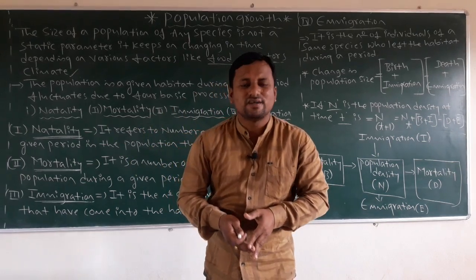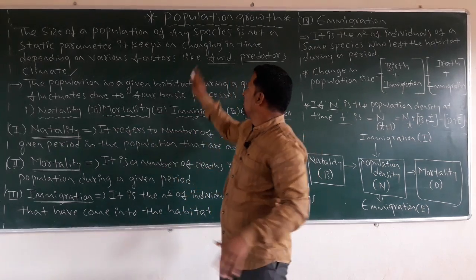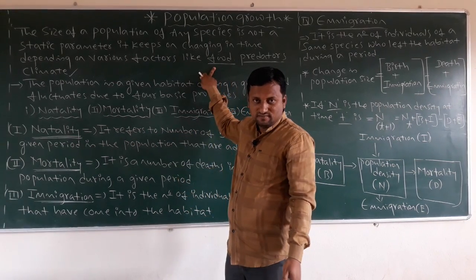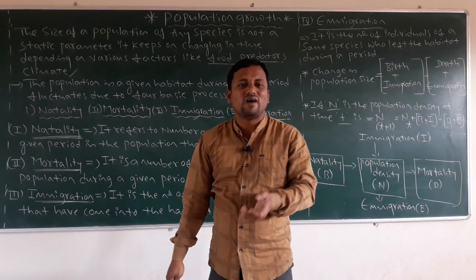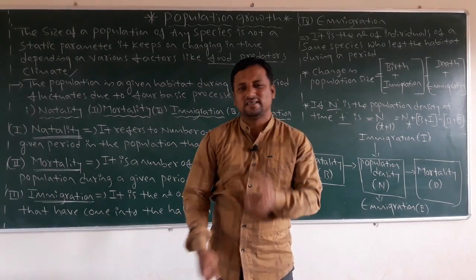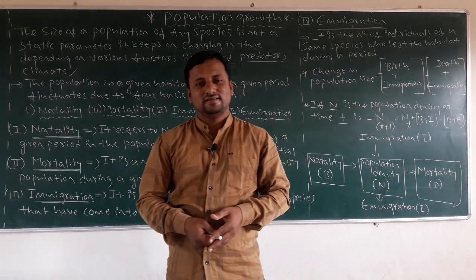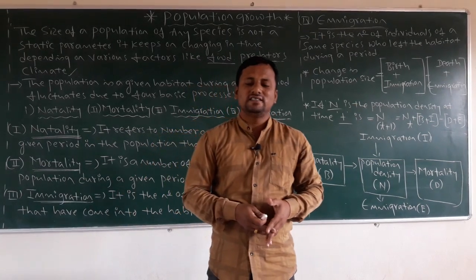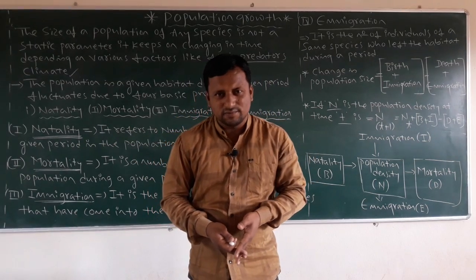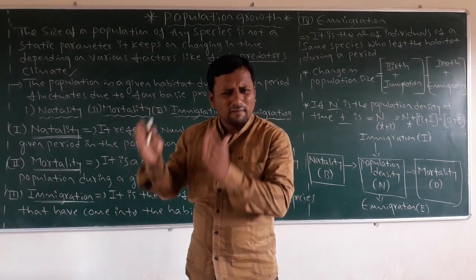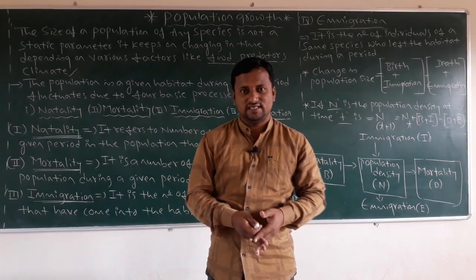It is not constant, it is not stable. We do not depend only on food or only on climatic conditions. We require all the parameters. As you know, temperature, water, and soil are required by the body. Like that, all abiotic factors are required by organisms.